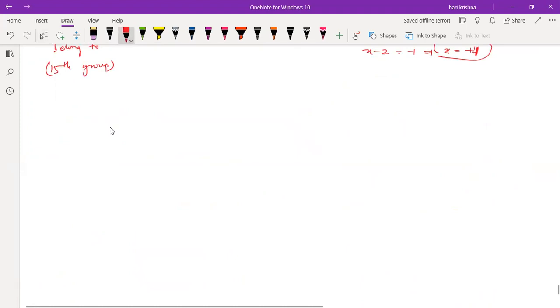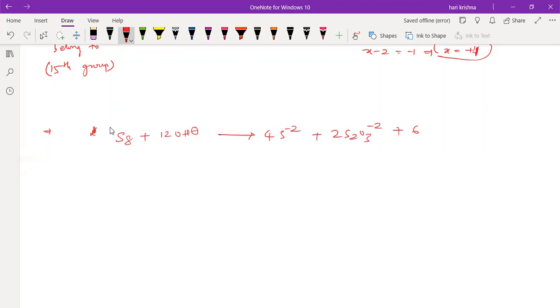Okay. If we take another example, S8 plus 12 OH minus will produce 4 S minus 2 plus 2 S2O3 minus 2 plus 6 H2O. Here the sulfur oxidation state is how much? 0.